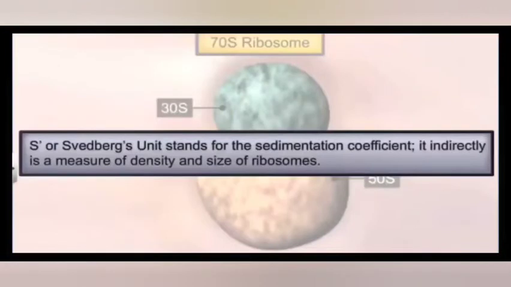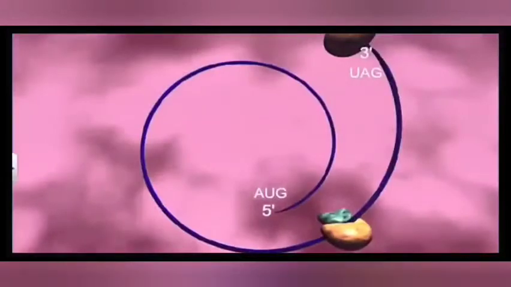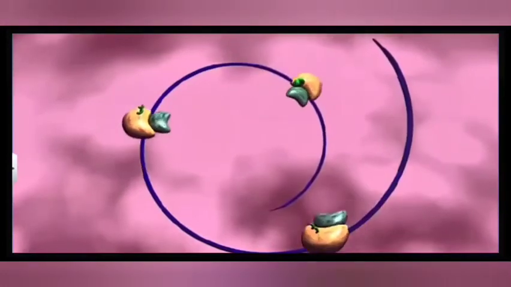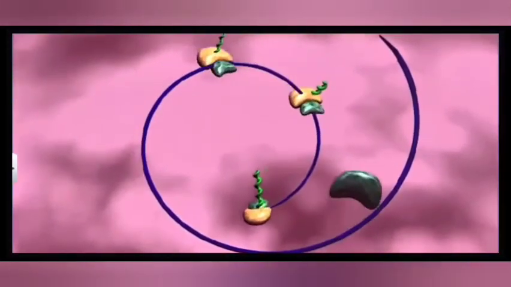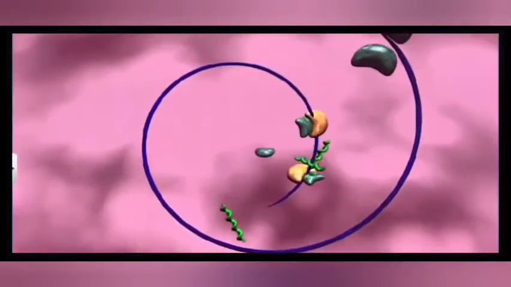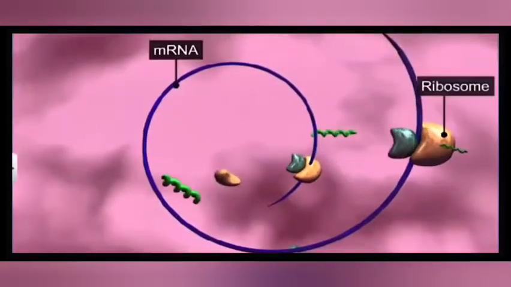This S stands for the Svedberg unit, which stands for the sedimentation coefficient. It is indirectly a measure of density and size of ribosomes. These ribosomes help in protein synthesis. Along with the mRNA, many ribosomes form a linear structure called polyribosome or polysome. Their main function is protein synthesis.